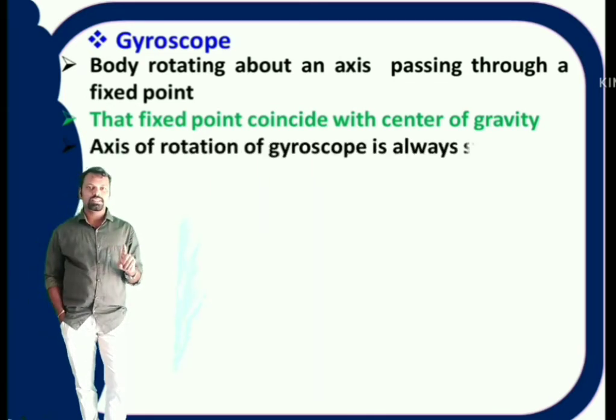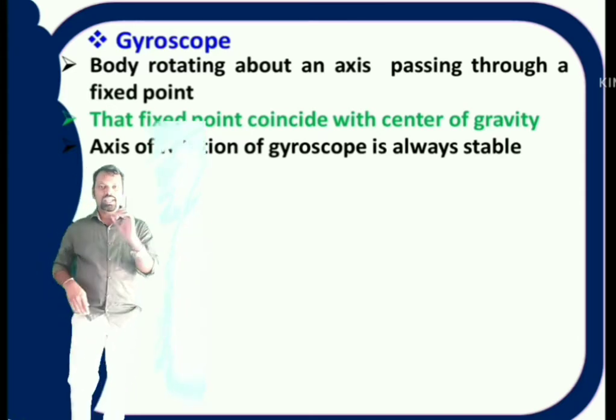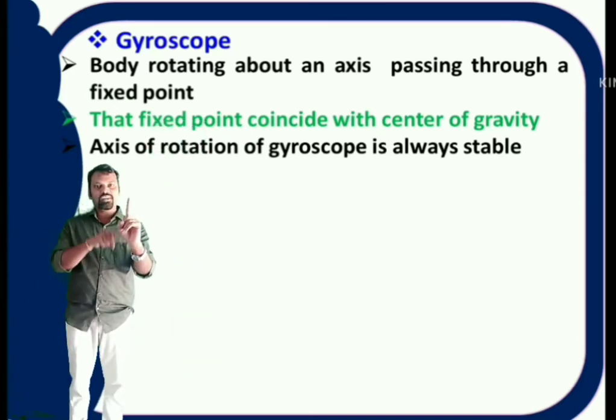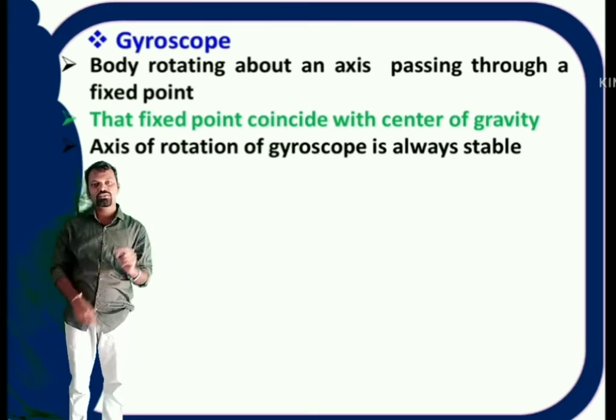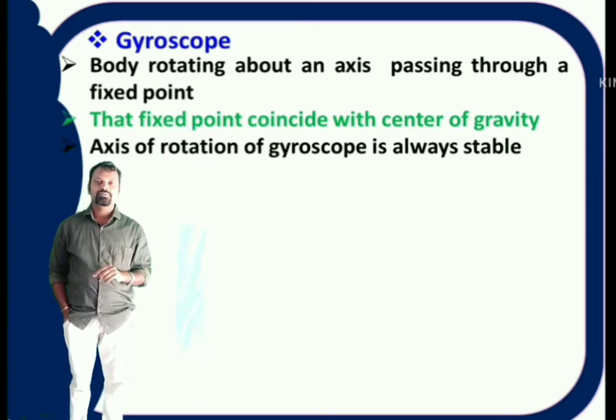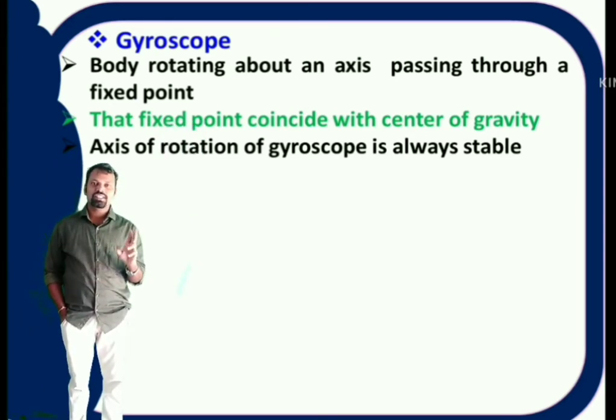The main important consequence of gyroscope is that its axis of rotation is always stable. That means its axis is always fixed along one direction. Whatever the direction you rotate it, its axis always shows in a particular direction. That means the axis of rotation is stable. This is the main important point of the gyroscope.